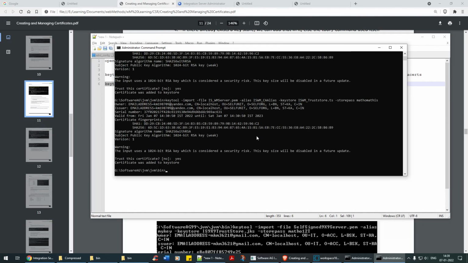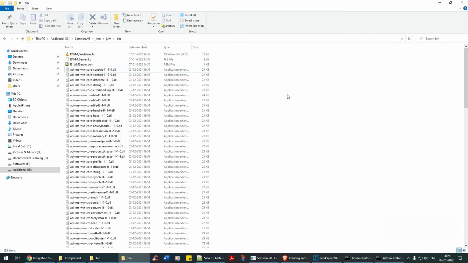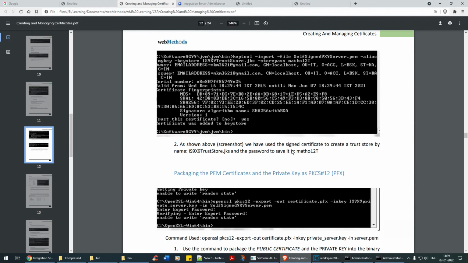Ideally, KeyStore and TrustStore are one and the same, guys. To be honest, in a way, see here, I've created the TrustStore in TS format. It's more or less one and the same, but still, just so you are aware of it. Okay, it's kind of one and the same, but not completely true.